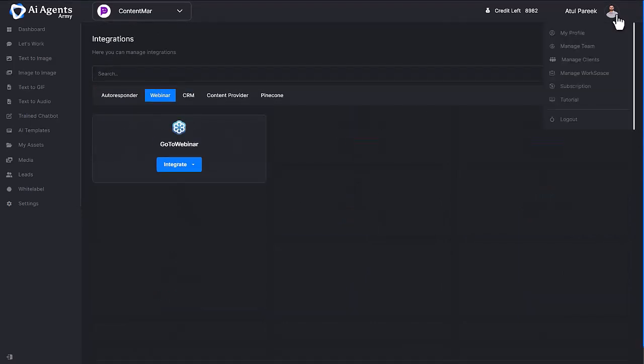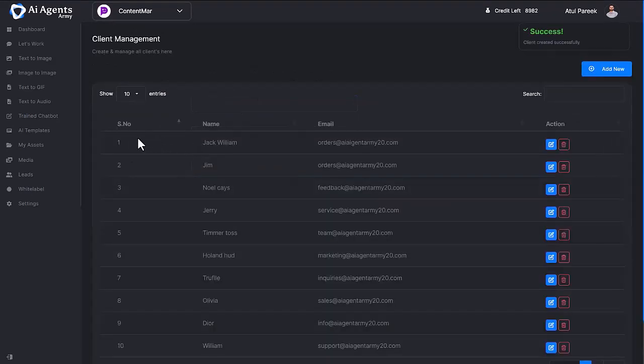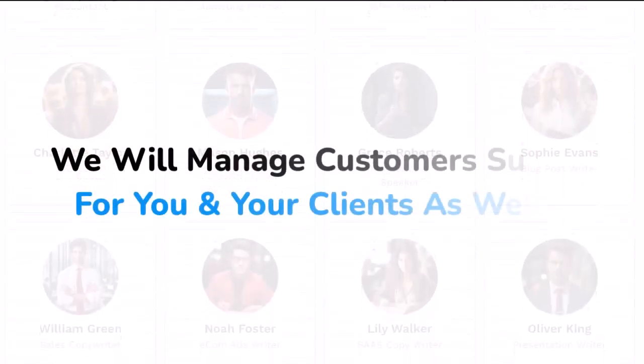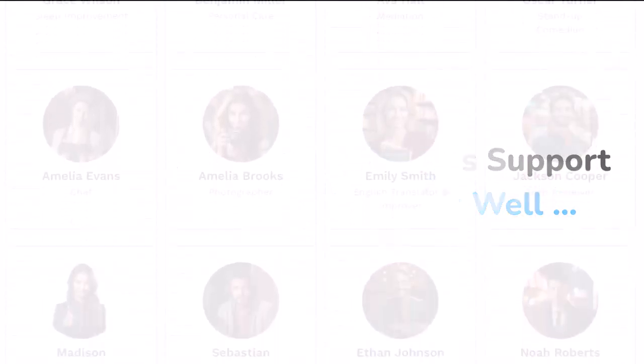Moving on to manage clients, add a new client in just a snap. Simply enter the client's name and email and the new client account is ready, with separate login details auto-delivered to the client's email address. And the most important thing is we will manage customer support for you and your clients as well. Sounds amazing. Yeah, it is.